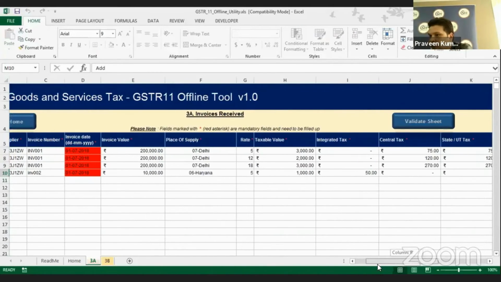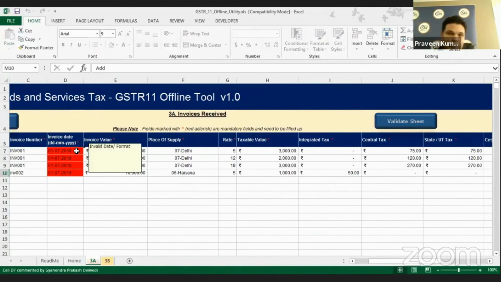So the dates are wrong. I have deliberately mentioned the wrong dates so that I can show you how our sheet gets calculated. How do you know that this sheet has a problem? Wherever there is a problem in our sheet, wherever a validation is needed, it will get highlighted in a red background color.